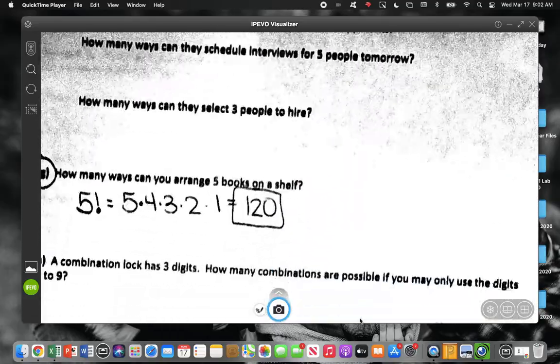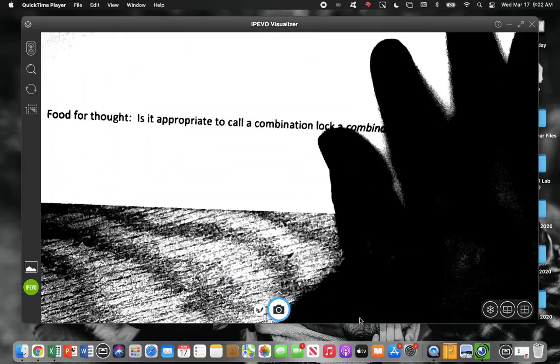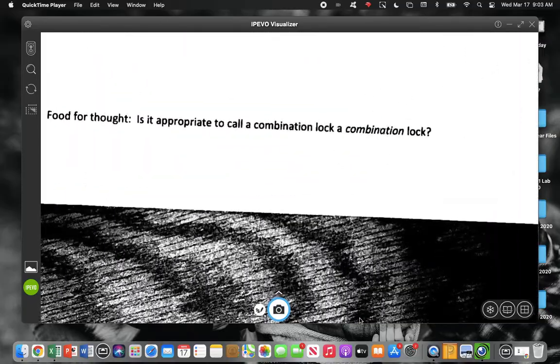That's a good question at the bottom. Is it appropriate to call a combination lock a combination lock? Think about your locker. Do you have a combination for your locker? Do you know it? I know you guys don't use your locker. Is it appropriate to call it a combination? A combination means order doesn't matter, right?